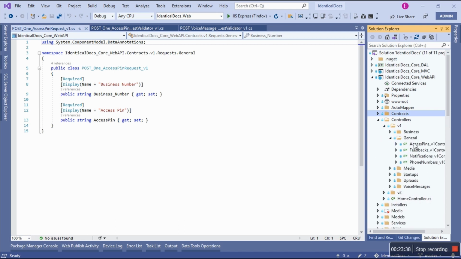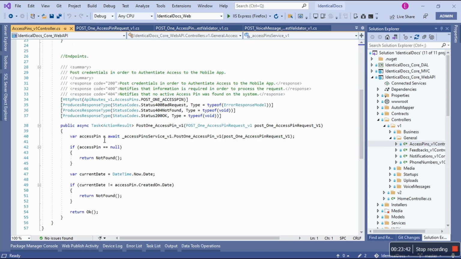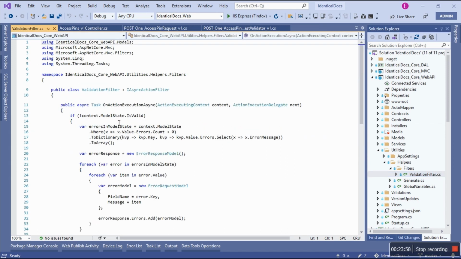Cool. And then, like I said, how you utilize this is different. Controller, general, access pin controller. I'm still in .NET Core. It's different because there's no if statement. The reason why there's no if statement, we did explain this when I explained the purpose of this folder, utilities, helpers, filters, validation filter, where I explained that this guy takes care of the model state, whether they're valid or not, globally for all the controllers.